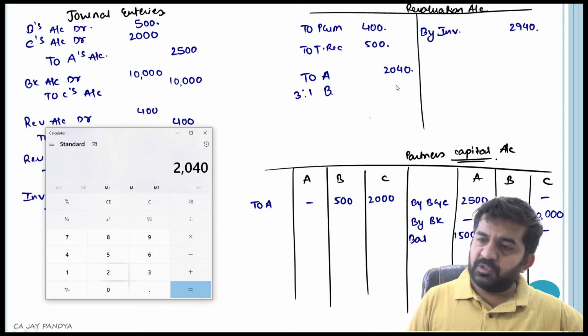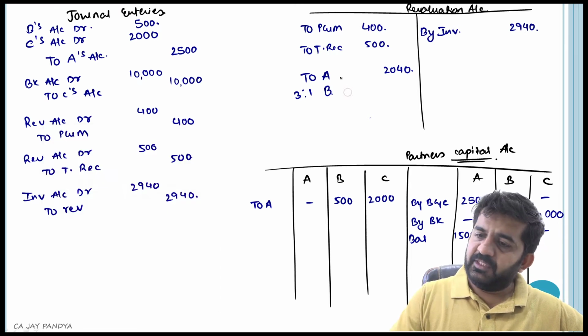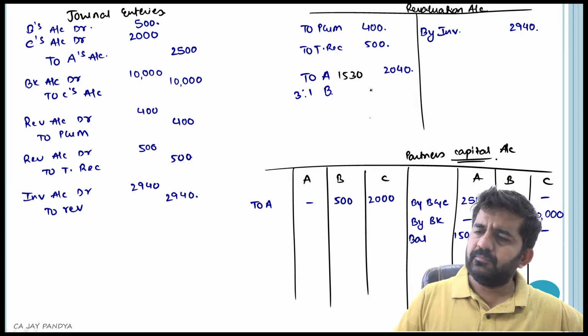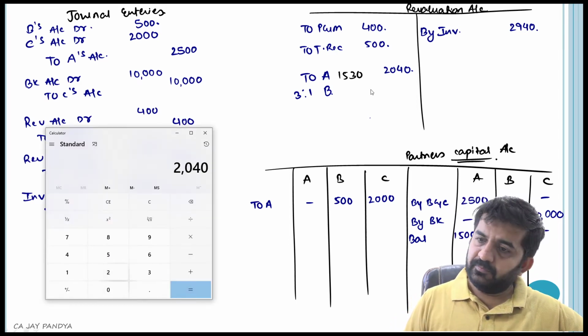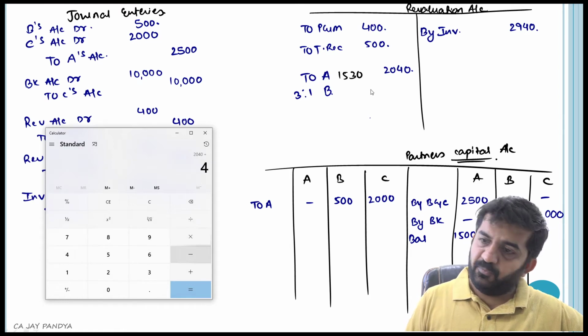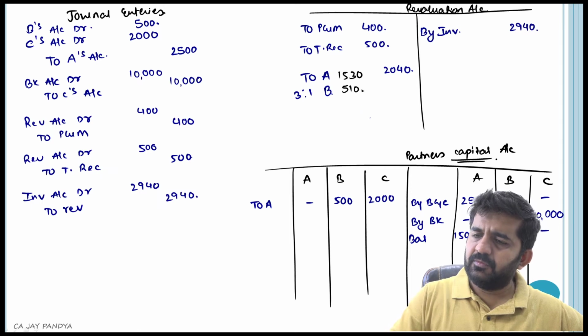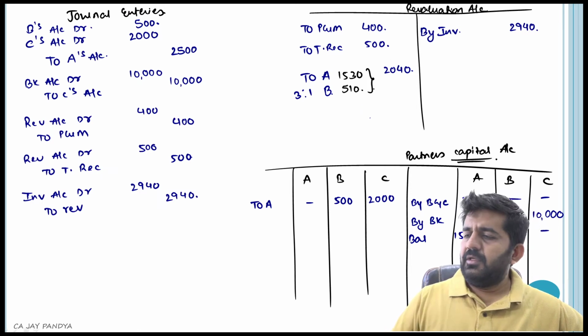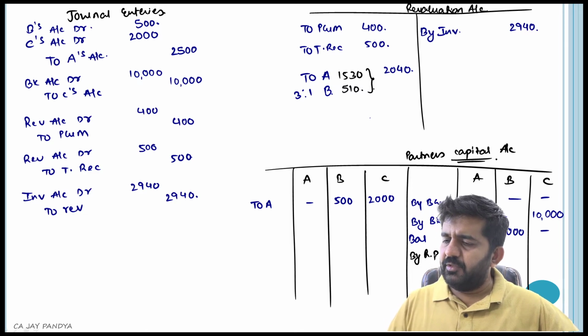So 2040 divided by 4 multiplied by 3, 1530 to A. 2040 divided by 4 multiplied by 1, it is 510. Will be transferred to A and B by revaluation profit, 1530, 510.